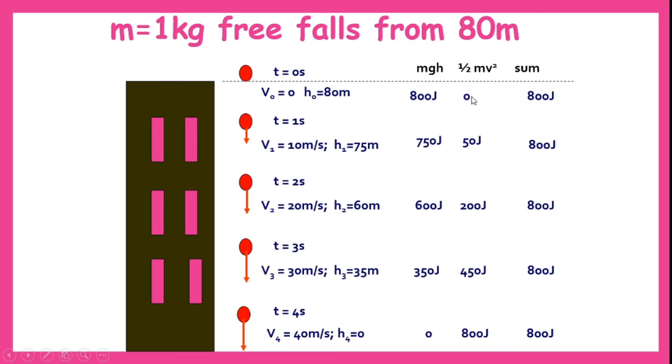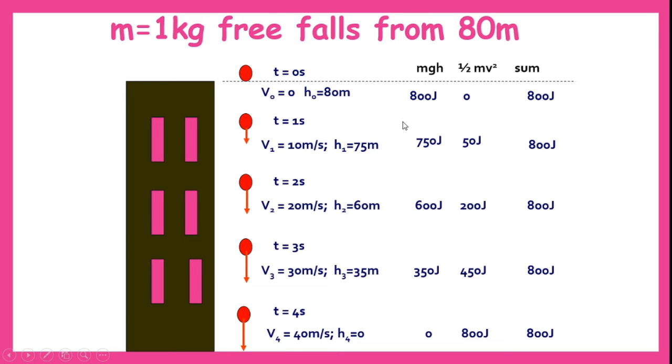But if you observe all these values, kinetic energy is maximum at the bottom point because the velocity is maximum at the bottom point before reaching the ground. Hence, the kinetic energy is maximum at the bottom point. And you might have observed one more thing: when potential energy is maximum, kinetic energy is minimum. Or in other words, when potential energy is minimum, kinetic energy will be maximum.